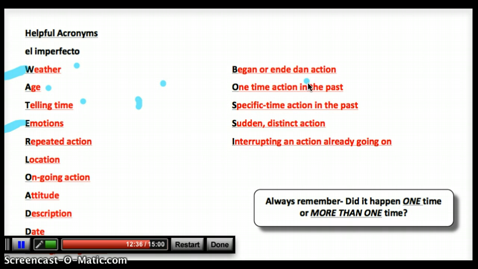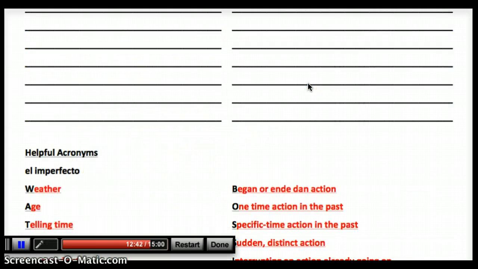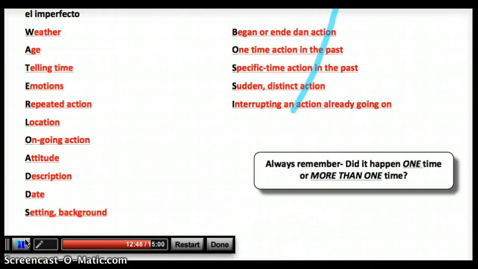Did I have that smiley face just for one second and then it was gone? Or was I more likely happy for a while? Repeated action, that's the kind of thing like iba al parque cada día. I went to the park every day.